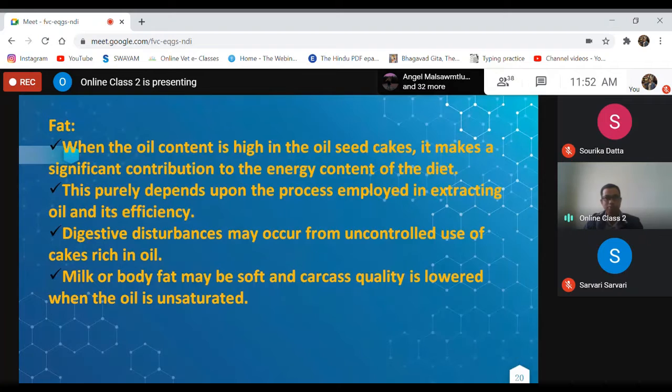Digestive disturbances may occur from uncontrolled use of cakes rich in oil. Of course, when there is more oil, definitely the digestibility of the other nutrients will be reduced. And in case of ruminant animals, as I already told you, fiber digestion will be reduced. Milk or body fat may be soft and carcass quality is lowered when the oil is unsaturated. So this is also another problem in case of meat producing animals.